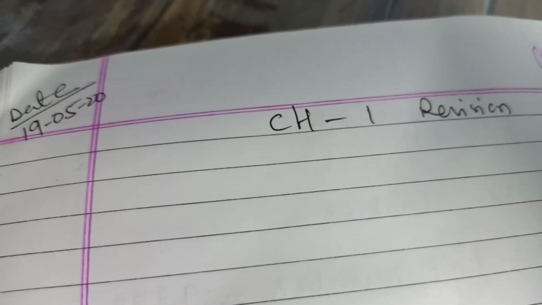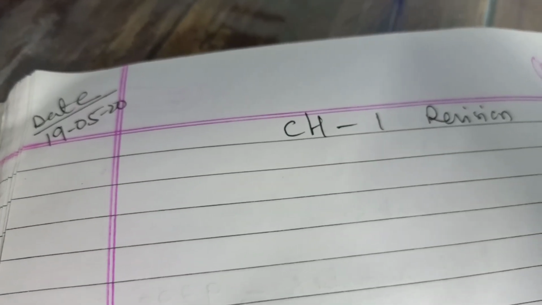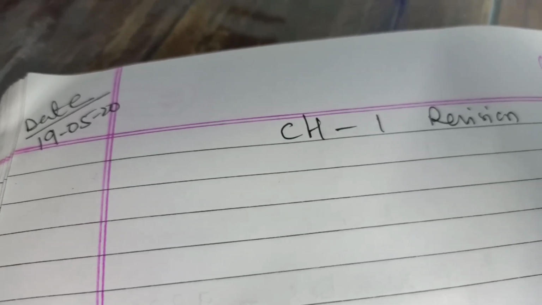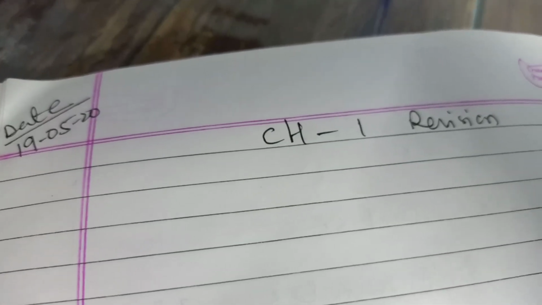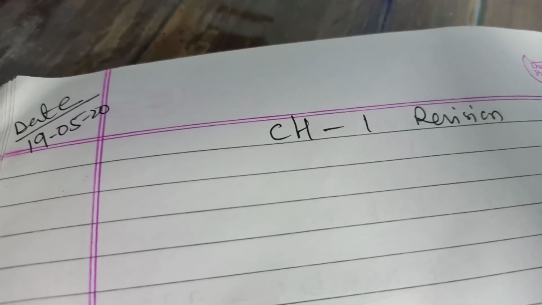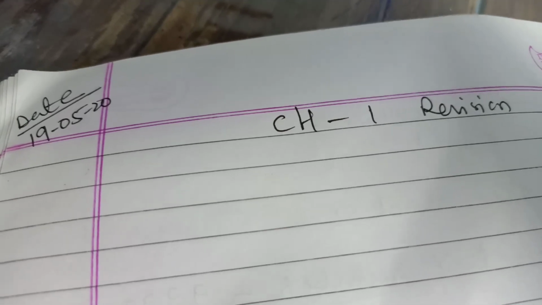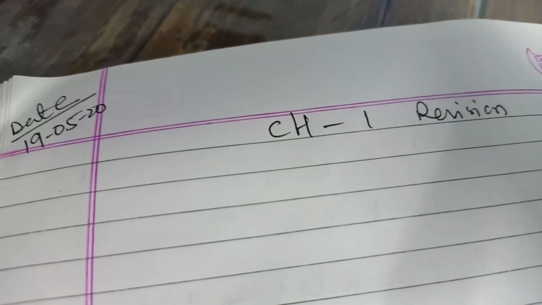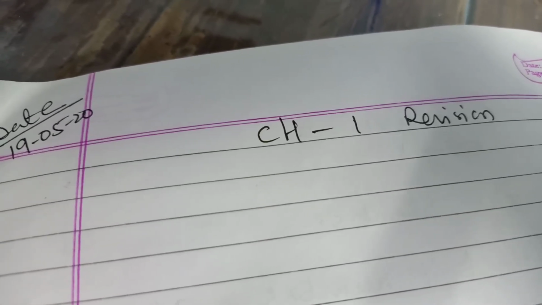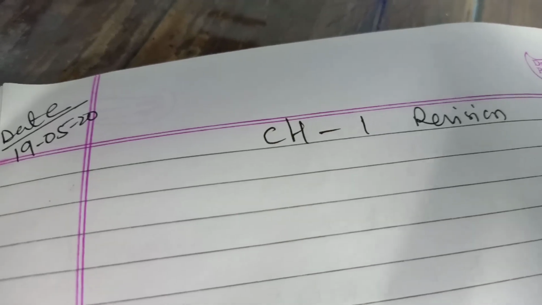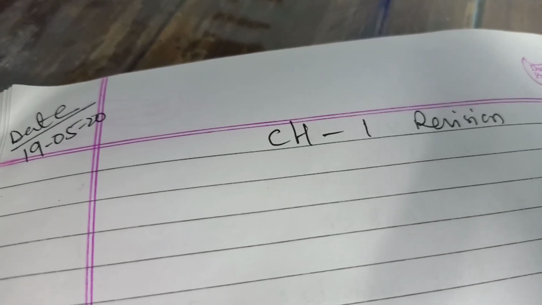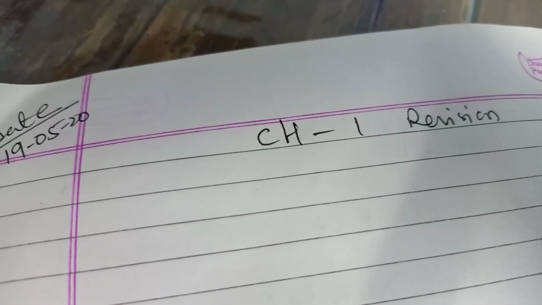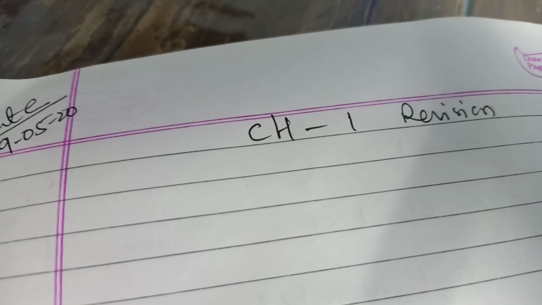Now I thought you had done questions number 2 and 3, which I gave for homework. Please check your answers. The answers are given at the back of this book. Okay, please check it, everyone. If you have any doubt or confusion in doing the questions, please give a comment. I will solve it. Now, up to question number 3 we have done the revision exercise. Okay, now we start. Today we will start from question number 4.